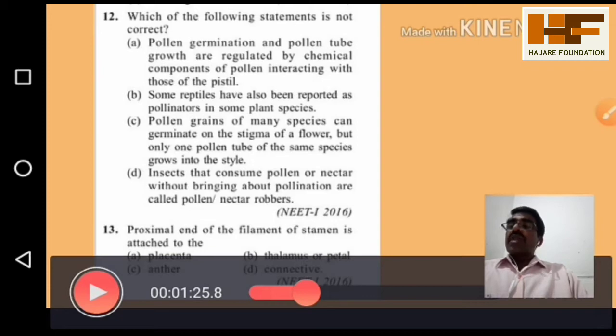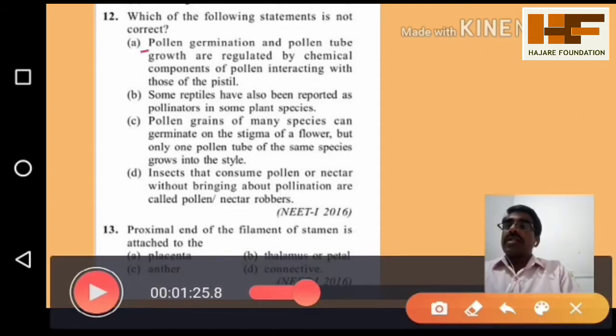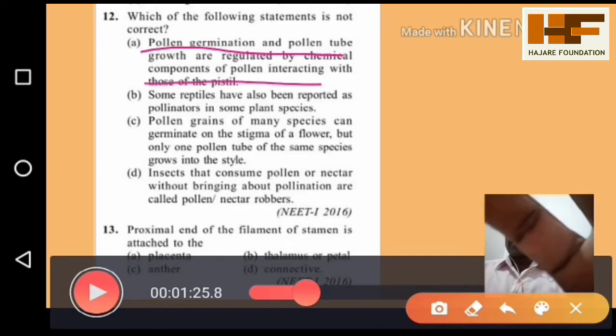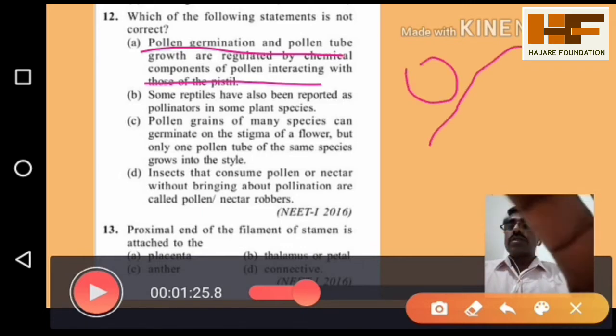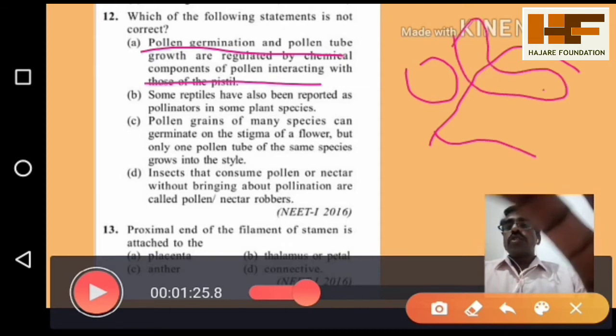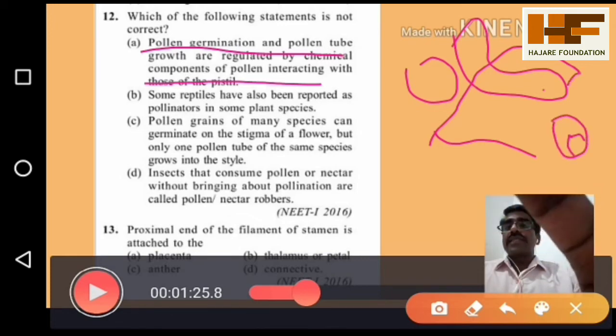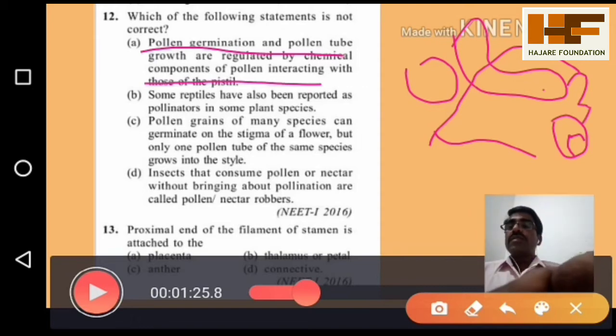Option A: pollen germination and pollen tube growth are regulated by chemical components of pollen interacting with the pistil. This concept is that pollen germination is regulated by chemical components. Yes, that statement is correct, because a pollen grain falls on the stigma and pollen germination starts, and the pollen tube grows towards the embryo sac with the egg cell. There is some relation between the egg cell and pollen tube germination. So statement 1 is correct.